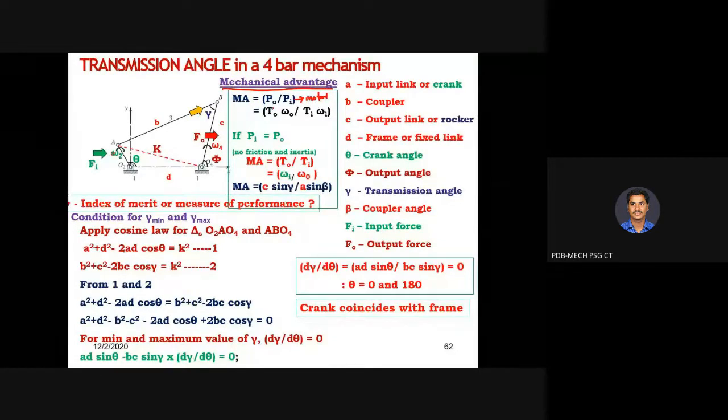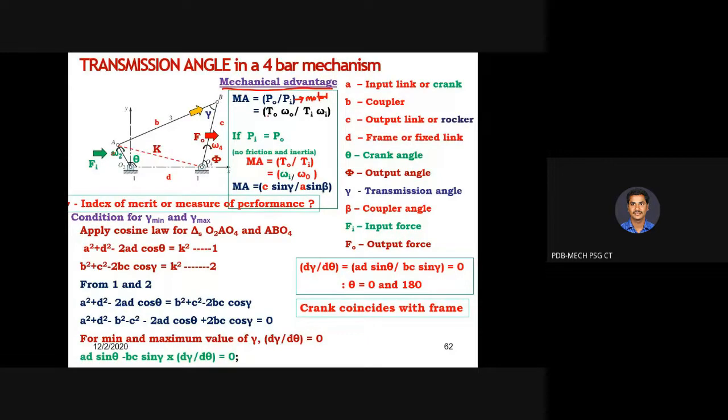Okay, so the ratio of output link power to the input power is called the mechanical advantage. Further expanding, what is power actually? Power is equivalent to torque into omega. Suppose you are applying a force on this side, how much torque is generated? Torque is how much force is acting and at what distance.